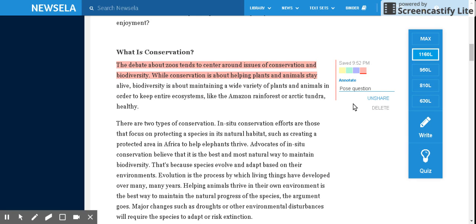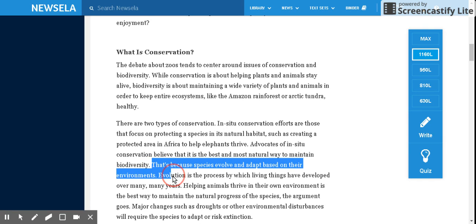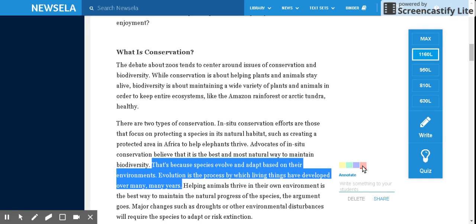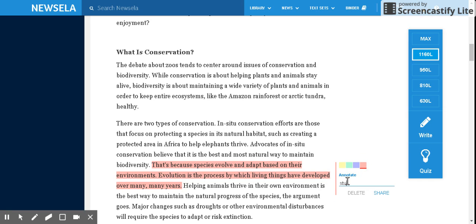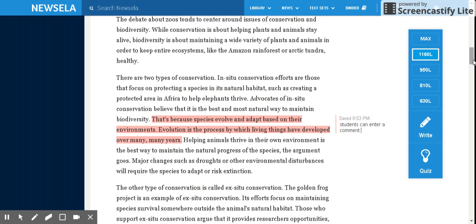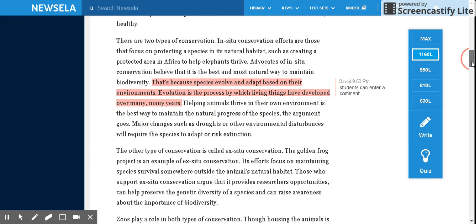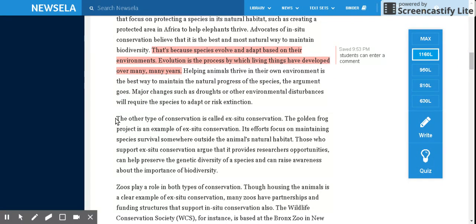The students can respond to my question right in the margins, or I can choose to not pose any questions, and I can have the students do that too. So as the students read through their article, I can require them to find a few sentences that they want to respond to that I have them highlight, and students can enter a comment or an annotation or a question that they have, and it's all saved here for the students and for me. I can click on their name when I get to the binder, and I can see the comments that the students write in their article.